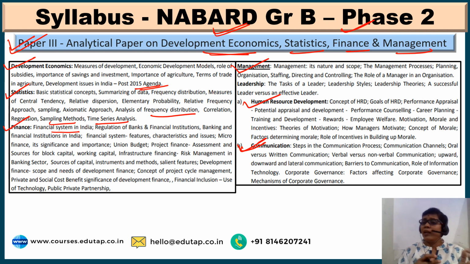Similarly here it is communication process, communication channels, verbal versus non-verbal communication, upward communication, downward communication, lateral communication, and what are the barriers of communication, role of information technology, how that can be used in communicating in a better way. Corporate governance, one more topic under communication, what are the various factors affecting this, and then what are the various mechanisms, or a few important concepts related to corporate governance.